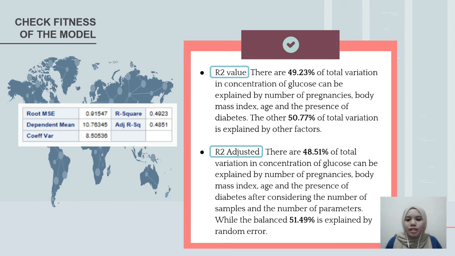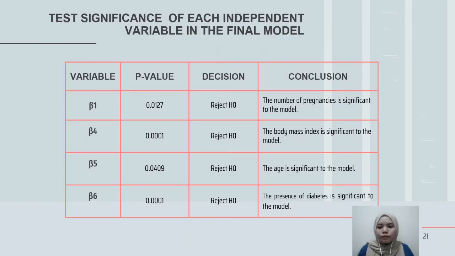The adjusted R-squared also shows that there are 48.51% of the total variation in concentration of glucose that can be explained by the number of pregnancies, BMI, age, and the presence of diabetes after considering the number of samples and the number of parameters, while the balance 51.49% is explained by the random error. For the final model, it shows that all the independent variables are significant, since all the p-values are